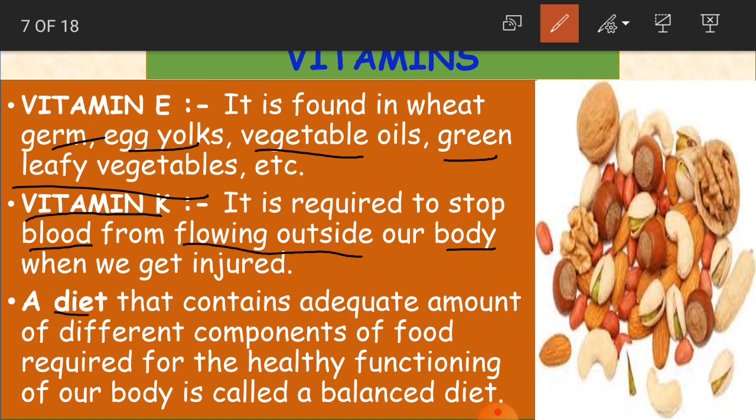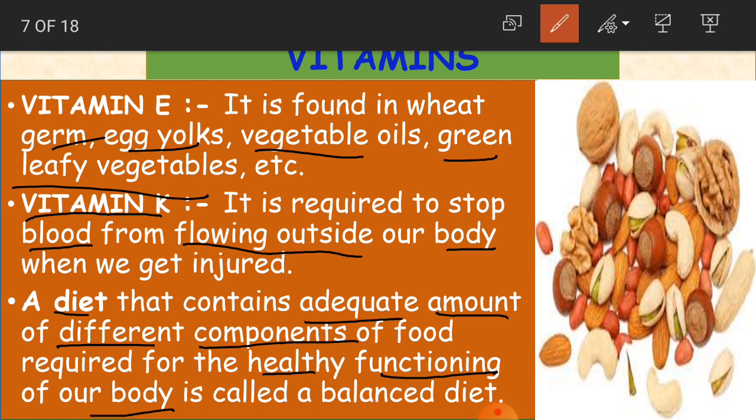A diet that contains adequate amount of different components. Adequate in the sense of sufficient quantity of different components of food. Different components like different varieties of food which we get from plants and animals, even from sea animals. And it is required for healthy functioning of our body, where our body can work in a proper way without falling sick. That is called a balanced diet.